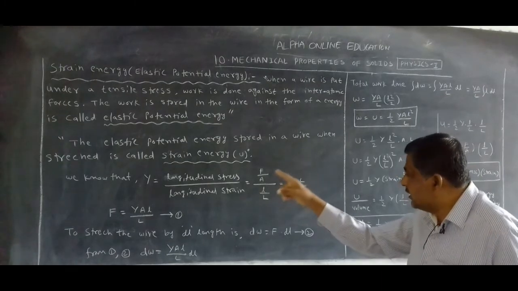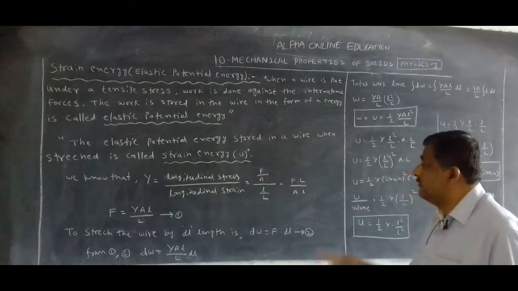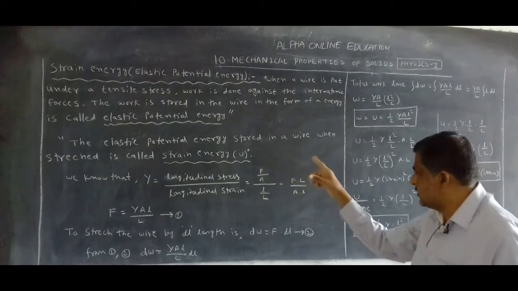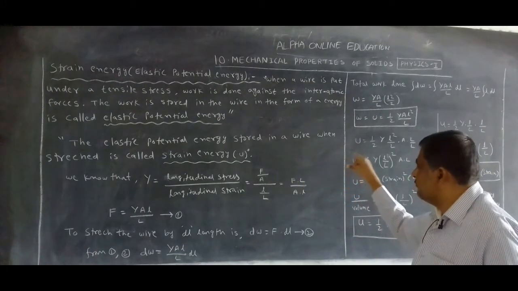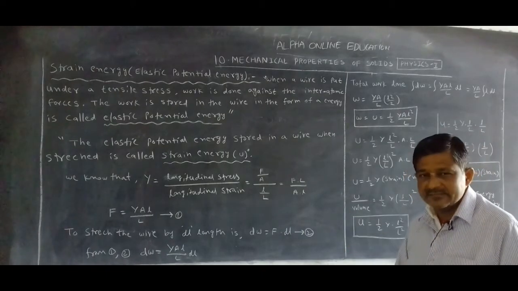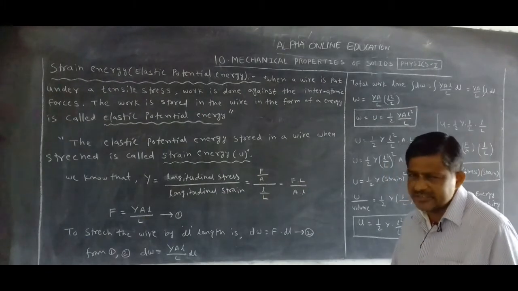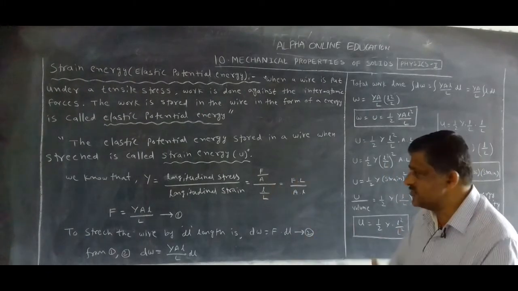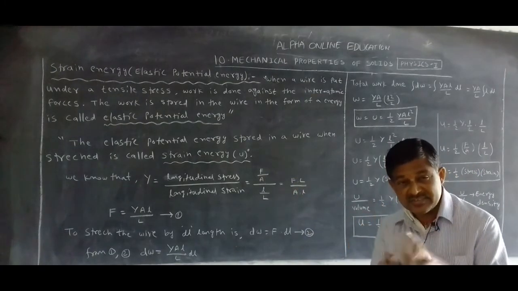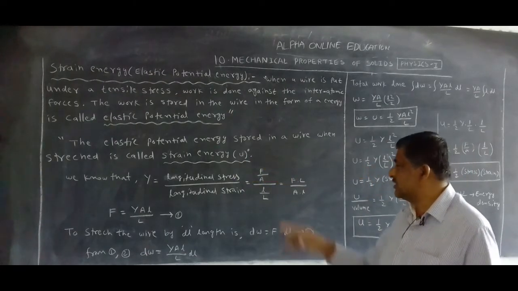Next, the elastic potential energy stored in a wire when stretched is called strain energy. It is denoted by U. Strain energy and elastic potential energy have the same meaning, but the definitions are different. The derivation and the mathematical equation are also the same for both. The symbol for strain energy or elastic potential energy is U.